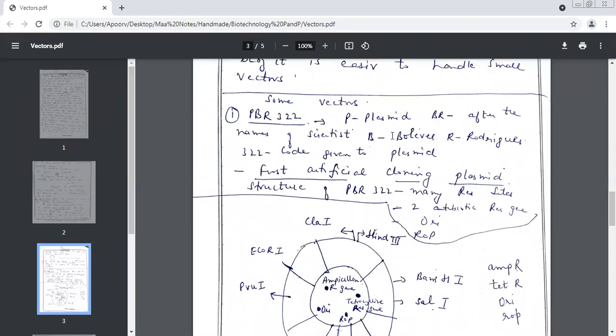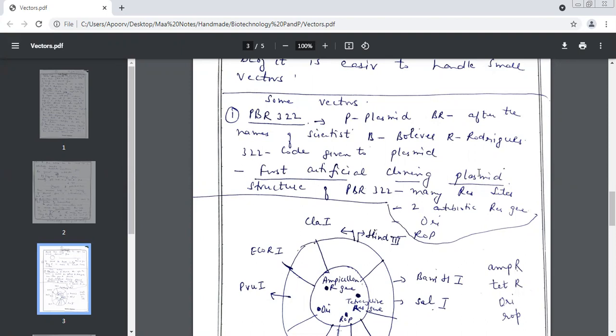P comes from the word plasmid. B and R are the first letters of the names of the scientists who prepared it. B stands for Bolivar and R is Rodrigues, the people who made it. And 322 is the code which was given by the Federation of Biotechnology to this vector.